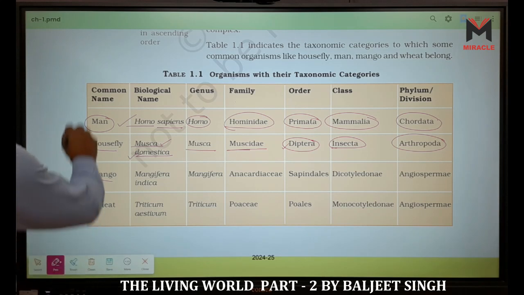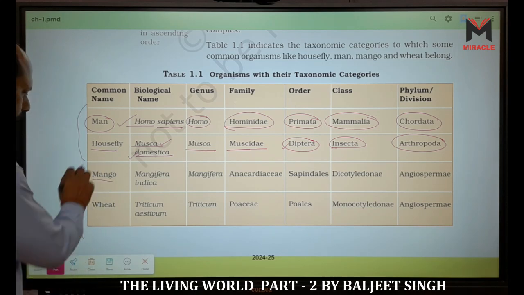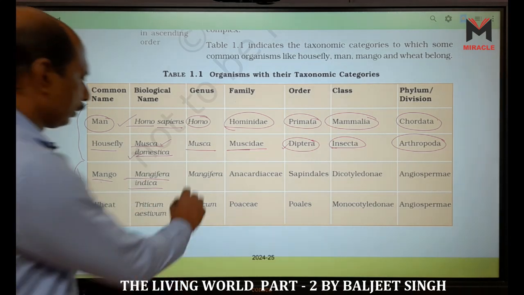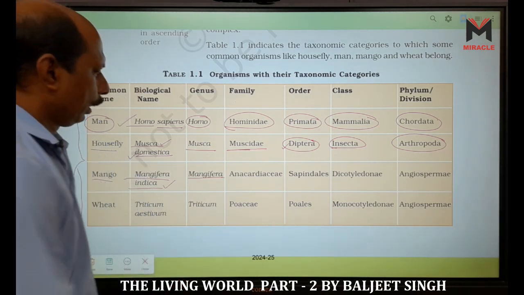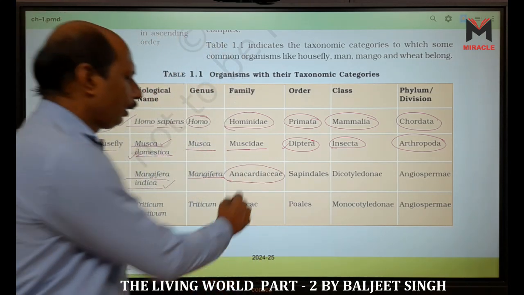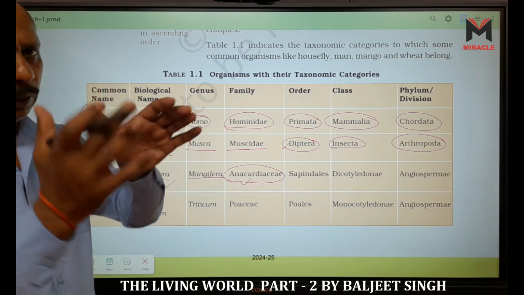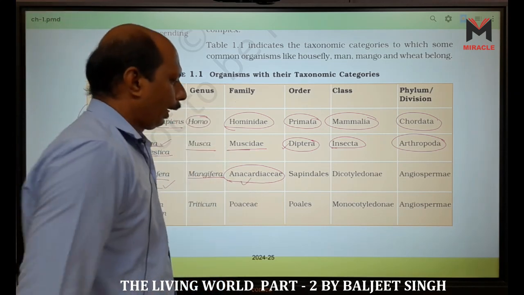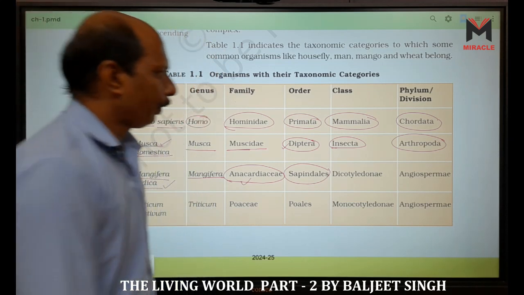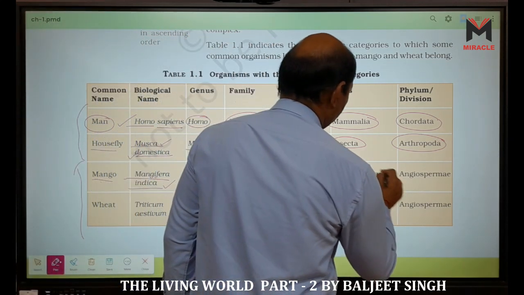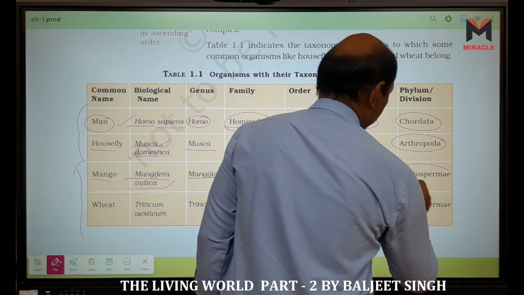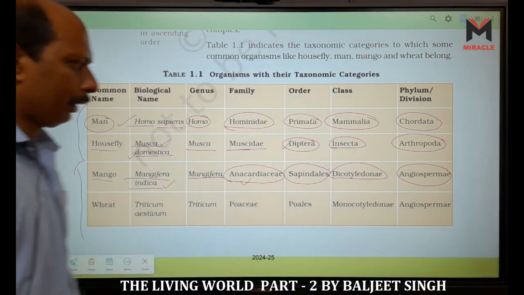These two are from kingdom Animalia. Now we have kingdom Plantae. Mango, Mangifera indica: Mangifera is the genus, indica is the species. What is the family? Anacardiaceae, because the structure is like a heart, so Cardiaceae. What is the order? Sapindales. Class Dicotyledon, that means two cotyledons are there. Division Angiospermae, and kingdom Plantae.